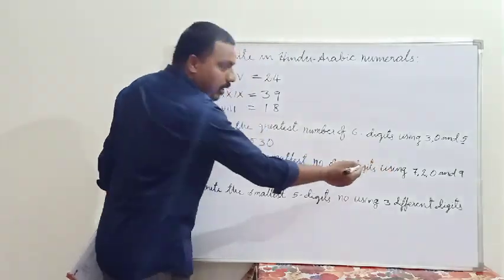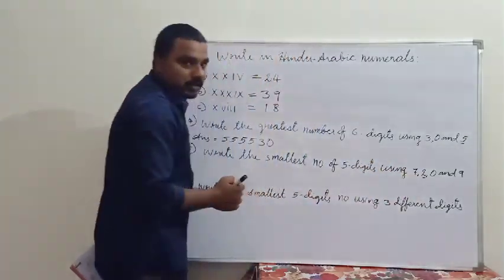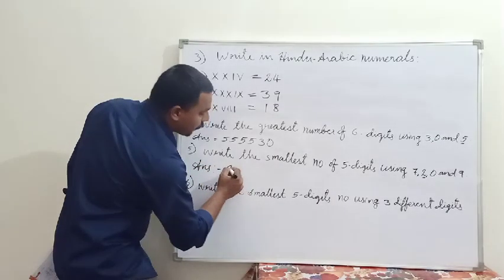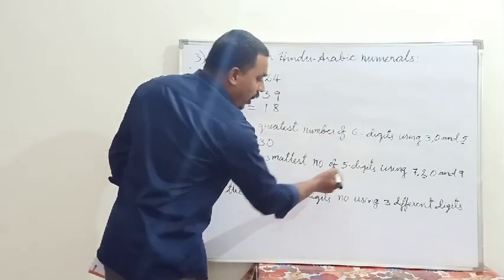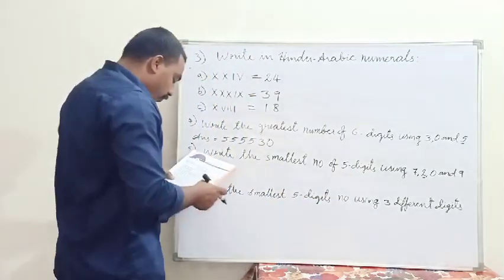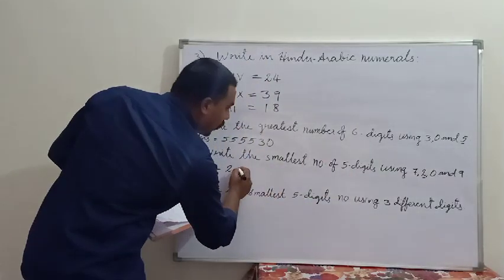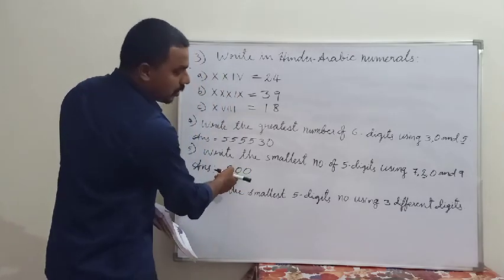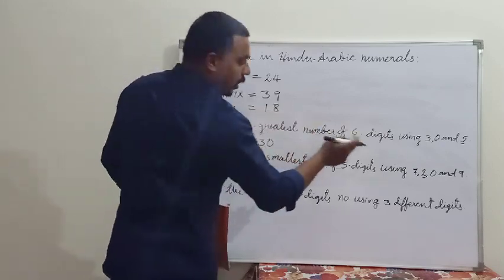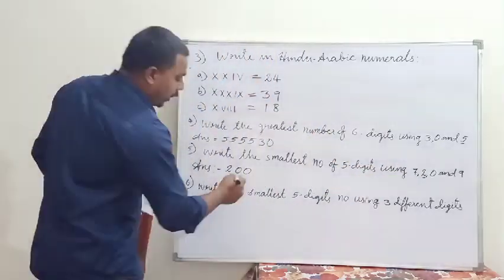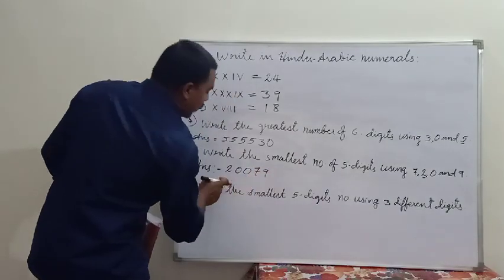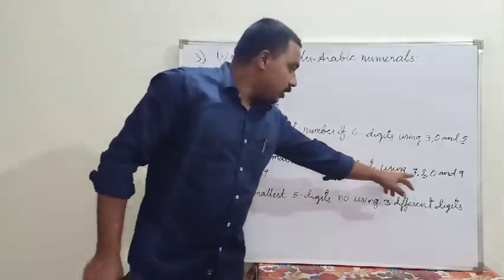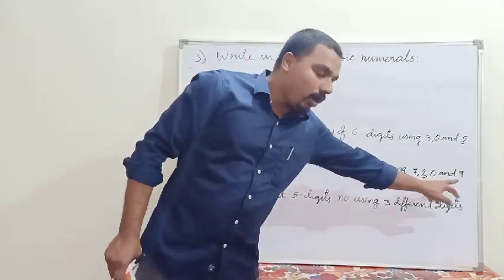So what we have to do, among the smallest, which one is the smallest? 2 is the smallest number. So we can write in this way 2. Then what is next? We have to make a 5 digit number. See that, 0, 0. Now how many digits are there? 3 digits. Now 2 more digits we have to write. What is that? 7 and 9. This is the possible smallest number which we can make with these digits 7, 2, 0 and 9.